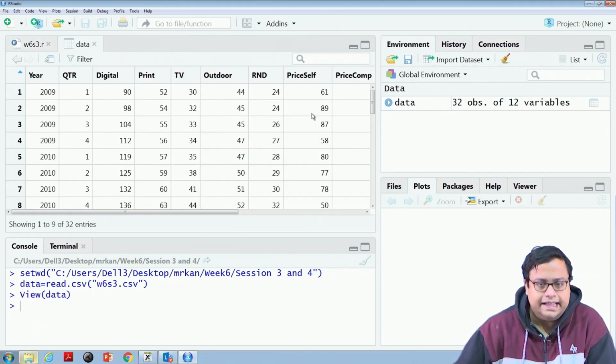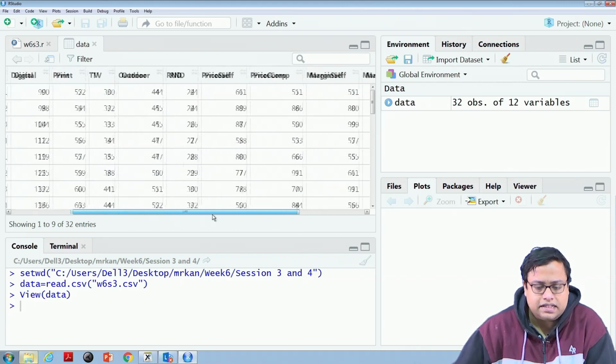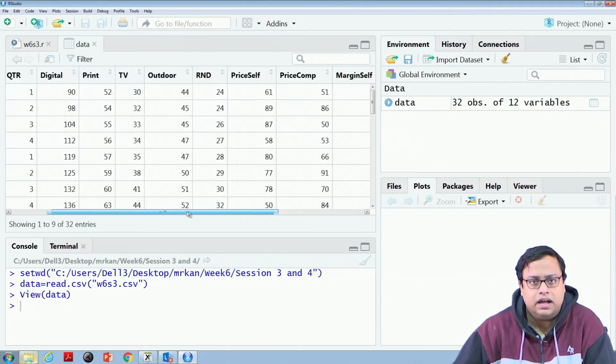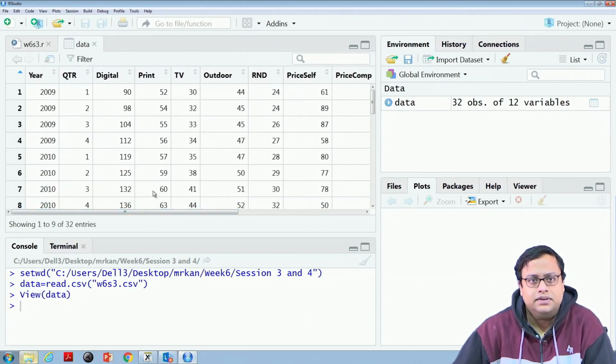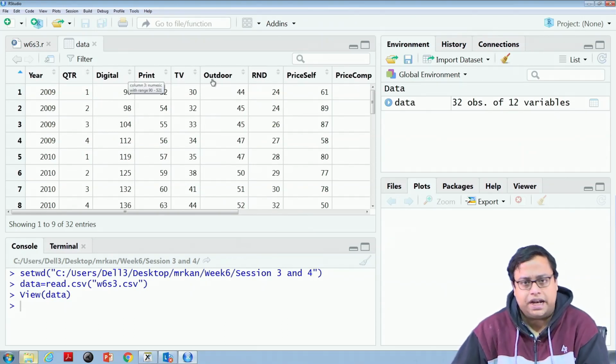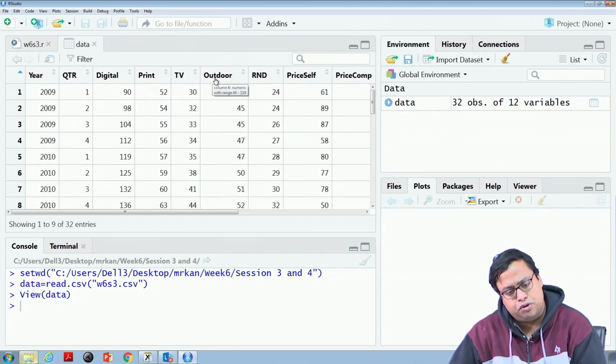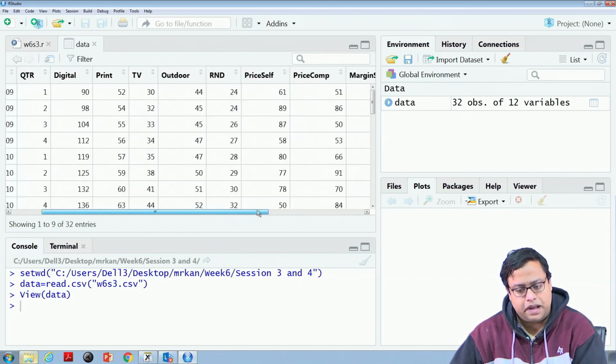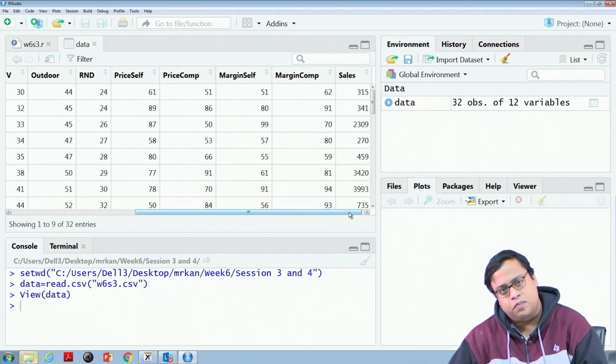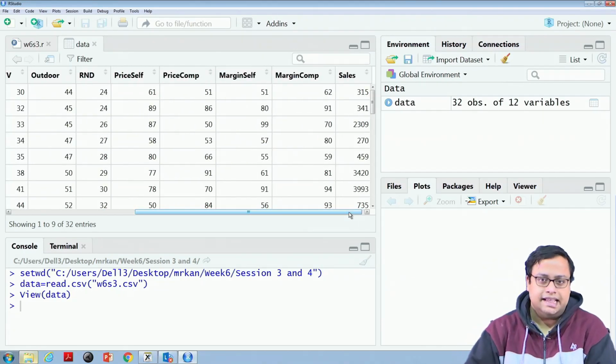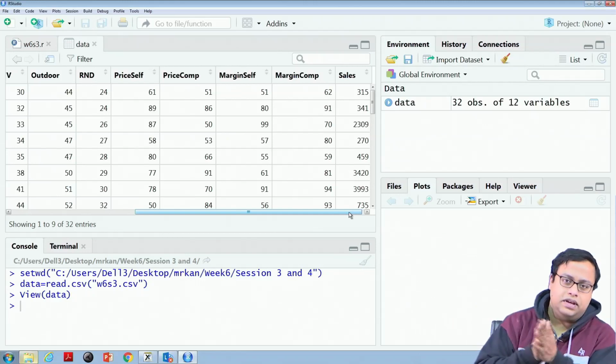The data looks like this. We have already discussed what this data is; I have shown you in Excel. This is my data: the year, the quarter number, first quarter, second quarter, third quarter, fourth quarter, like that. Then there are 4 channels where you can invest for promotion. For product you can invest in R&D, your price, your competitor's price, your margin, your competitor's margin, and then the sales. So this is the data set that we have.